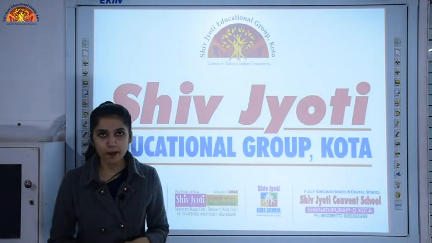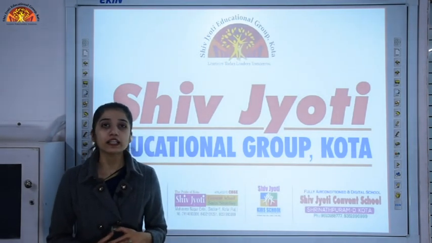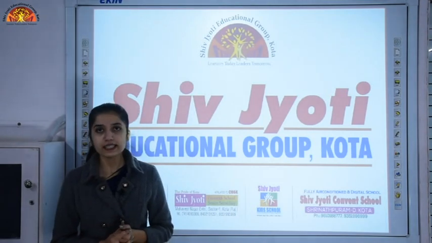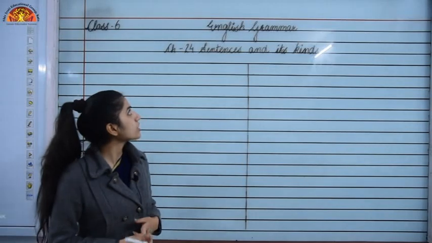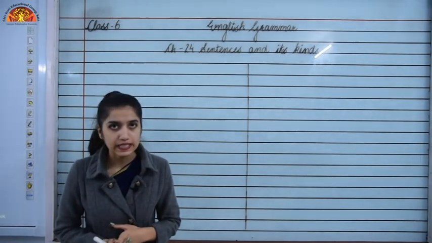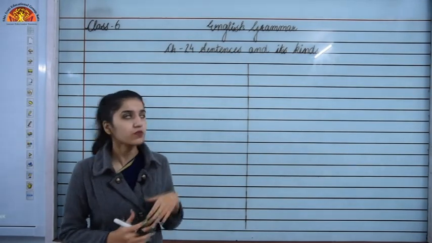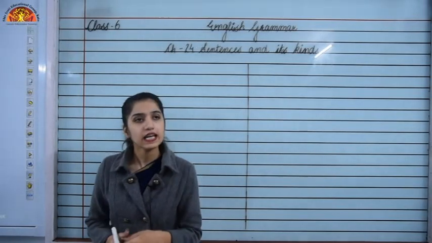Okay, so now we are going to do the chapter of your English grammar book, that is Grammar Way, and the chapter that we are going to do today is chapter 24, Sentences and its Kinds, which is given on page number 113. So you can open your books to page number 113 and you will find this chapter, chapter 24, Sentences and its Kinds.